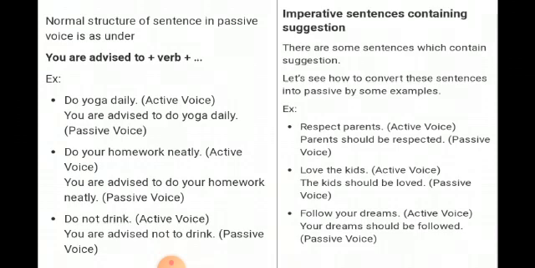Clear? So, like rule of making imperative sentence in active voice, like in command, verb first form plus object. So rule of converting imperative sentence in passive voice, let plus convert object to subject plus be plus third form of verb. So this is for command. Like in command, in passive voice, let plus object plus be plus third form of the verb.